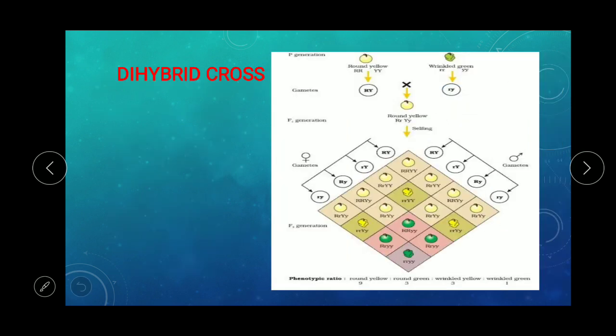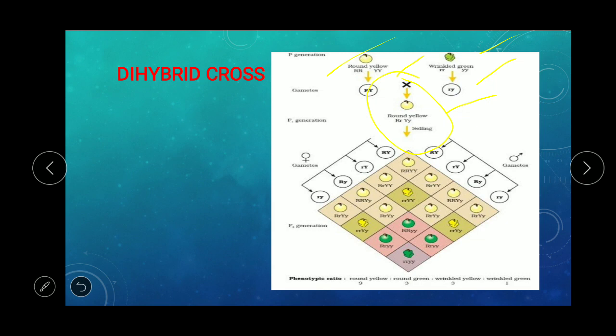Now come to the dihybrid cross. We have already defined dihybrid cross as a cross considering the transmission of two types of characters. So here we have taken round yellow, that is, seed shape and seed color. Round yellow is dominant, capital R, capital Y. After the cross, you are getting round yellow, that is capital R, small r. So this is the heterozygote, and these two are homozygotes, or you can say true breeding.